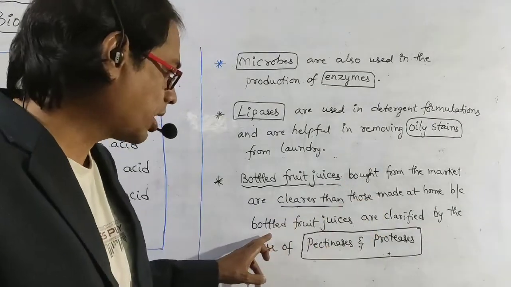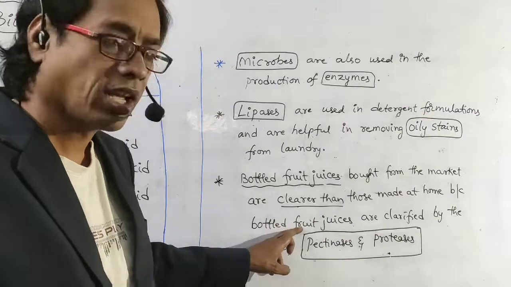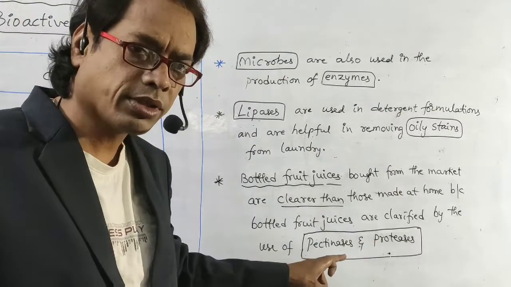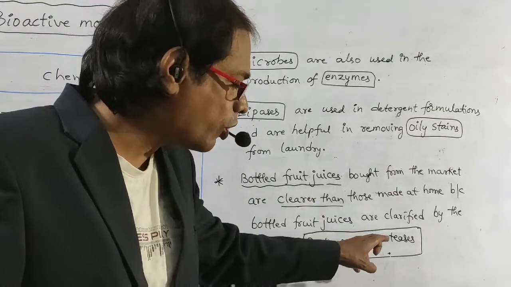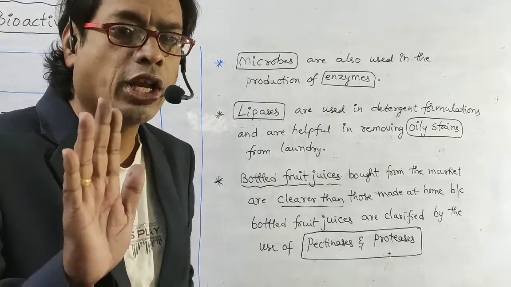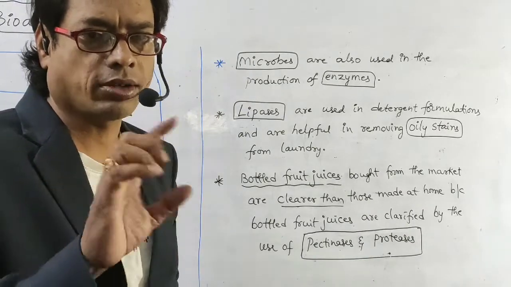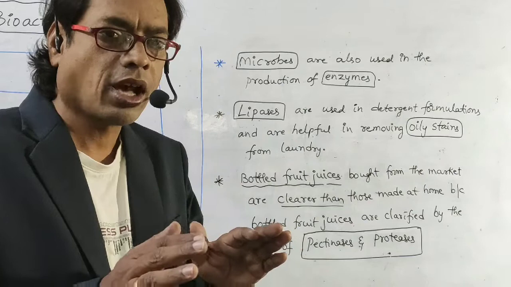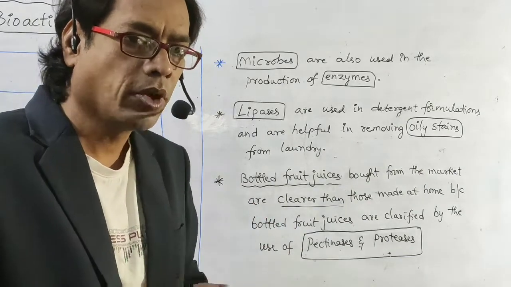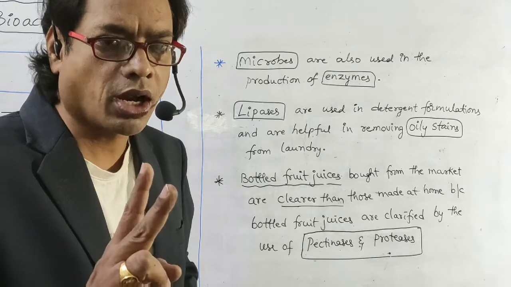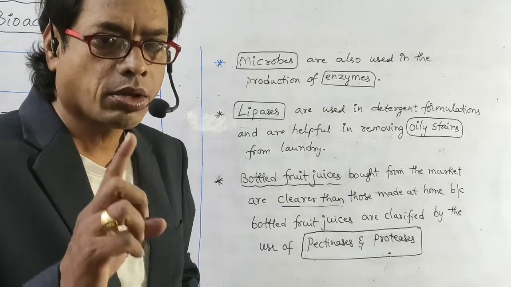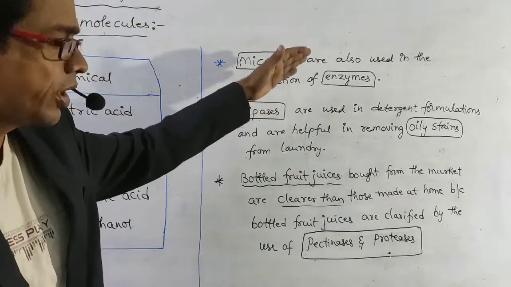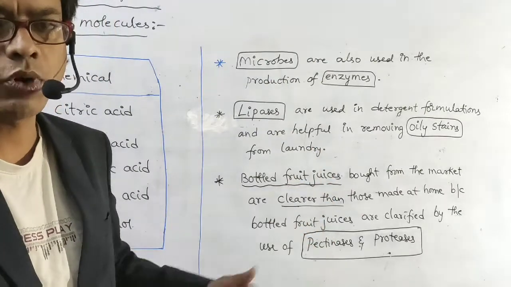What is the reason? Because bottled fruit juices are clarified by the use of two enzymes. What are those two enzymes? Pectinase and protease. Don't say cellulase and pectinase. It's wrong. So bottled fruit juices bought from the market are clearer than those made at home because of the presence of two enzymes, that is, pectinase and protease. My dear students, please note down all these points.